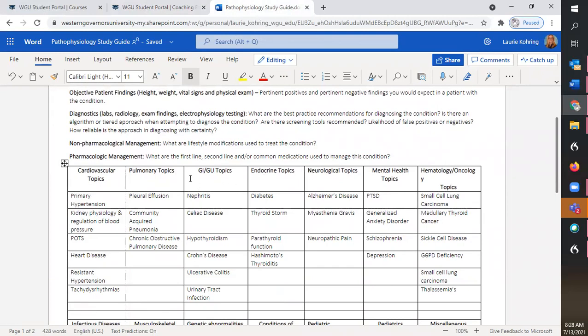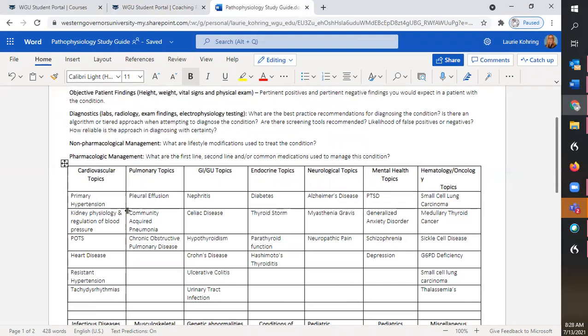These are just topics that are commonly tested on, could be tested on, although it's not conclusive, meaning that if a topic's not on here, that doesn't mean that it's not going to be tested on, but this just kind of narrows it down a bit more for you, just a little bit.